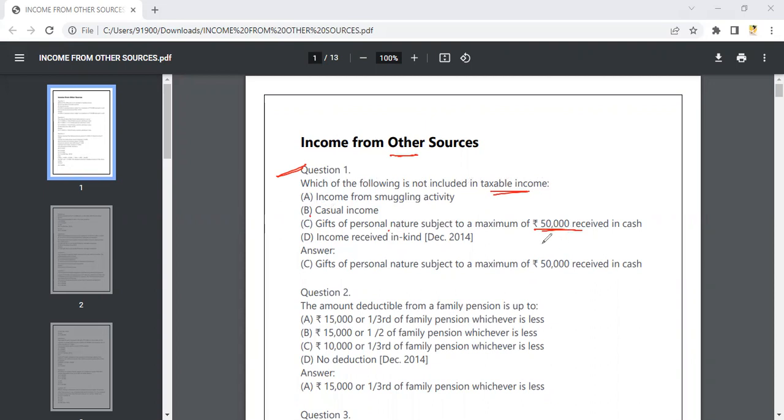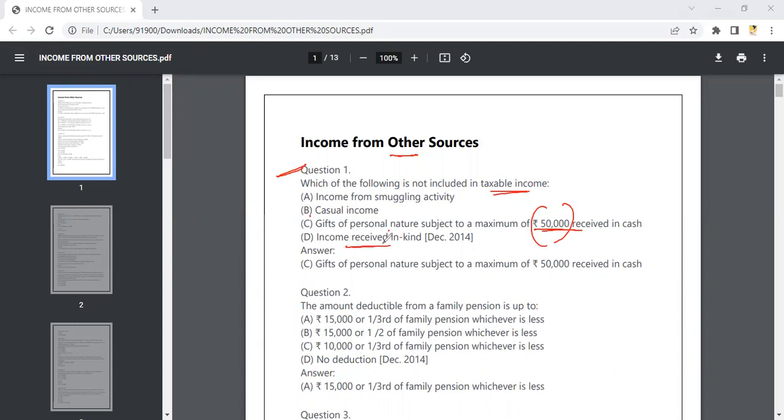I said so, right? 50,000, anything you receive up to it. Apart from that, everything will be taxable. Which is not included in taxable amount? This 50,000 is not included in the taxable amount. Apart from 50,000, whatever amount you get will be included in the taxable amount.